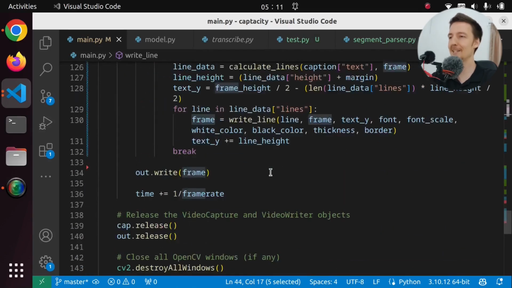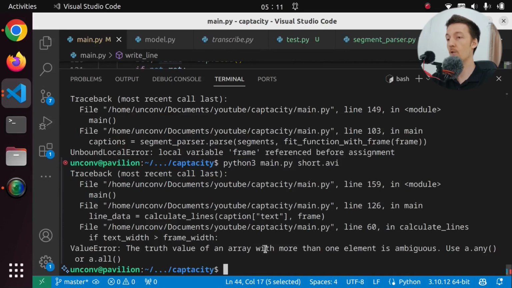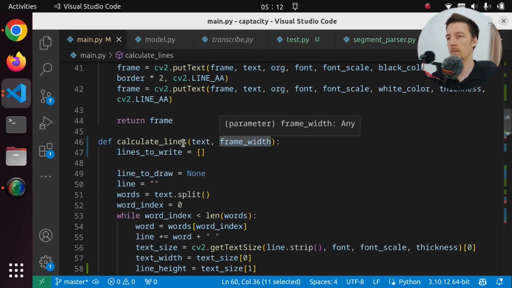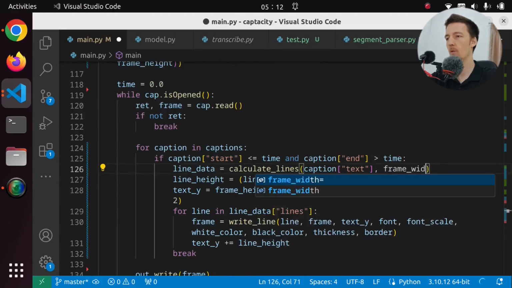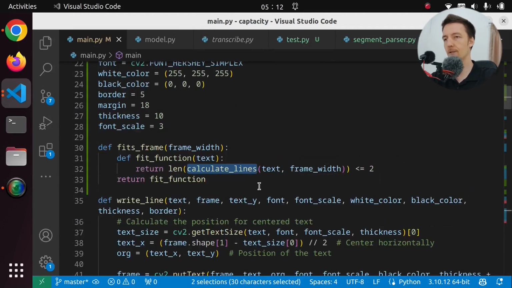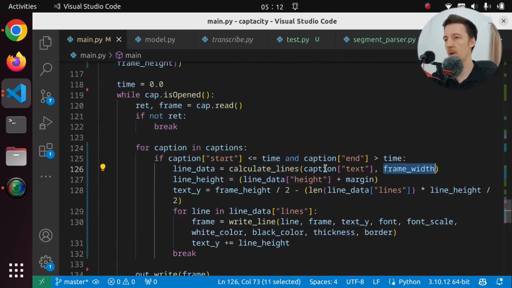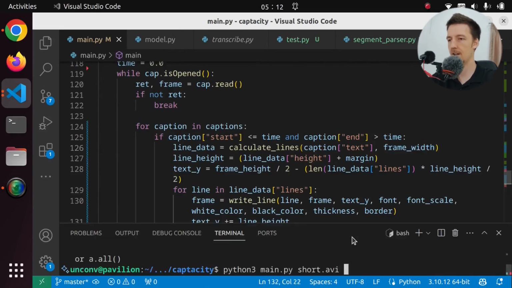Okay, let's see if this thing works now. Run it. The truth value of an array with more than one element is ambiguous. What did I do? If text width is greater than frame width, maybe frame width is wrong. Yeah, I pass in the frame. They should be frame width. So let's actually check. I forgot to check all the places where we have this. Frame width and frame width. Okay, that's all. So I just have to pass in the right thing in there.